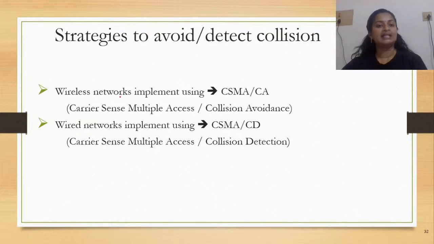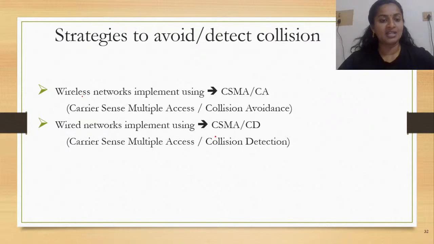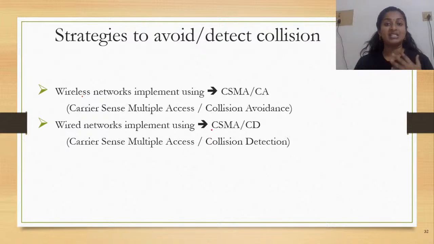Here, the wireless networks implement CSMA/CA, that is, carrier sense multiple access with collision avoidance. And in wired networks, CSMA/CD happens. That means carrier sense multiple access with collision detection. Carrier sense means the sensing, right?